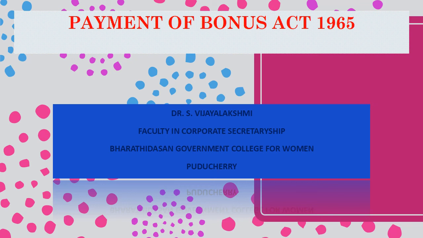The Payment of Bonus Act. This Payment of Bonus Act was enacted in the year 1965, and this act is giving some dividend to an employee. As we know, there should be an employee-employer relationship in case of payment of a salary. In the same way, a profit distribution or some gift is being given to the employee in recognition of his service done in the particular organization or the factory.